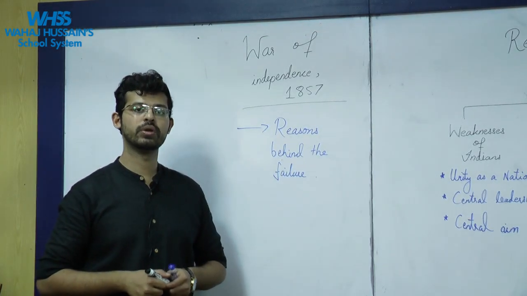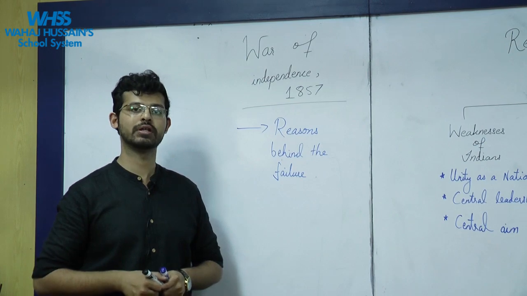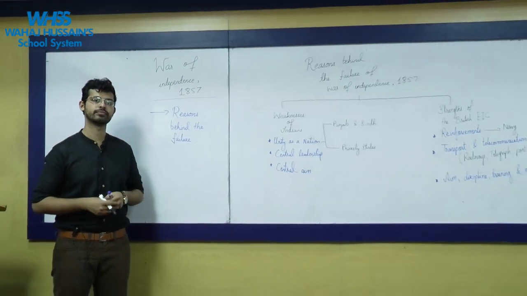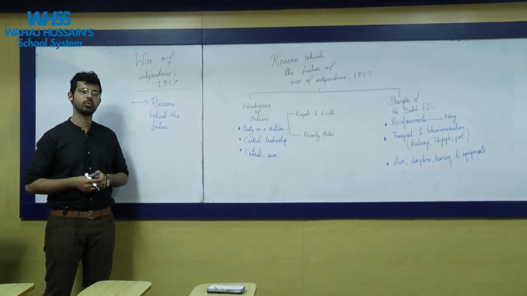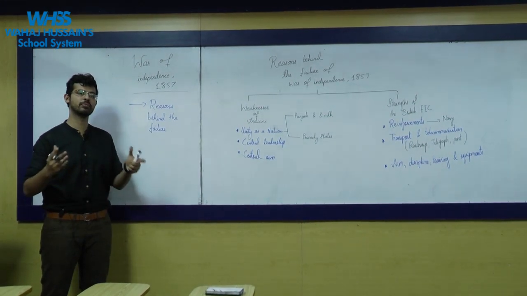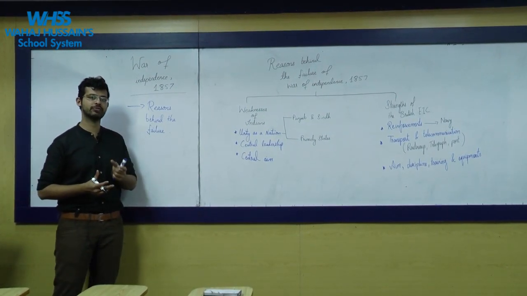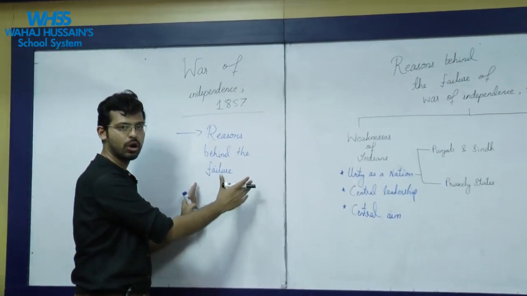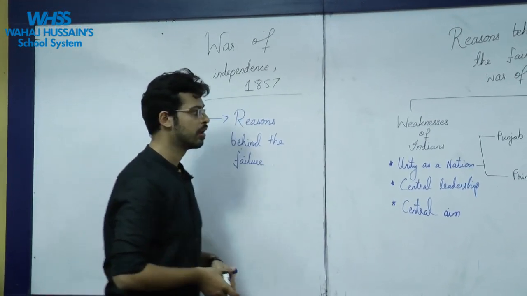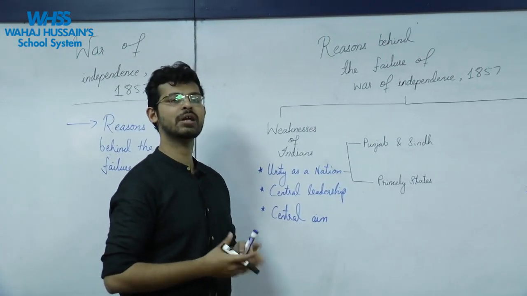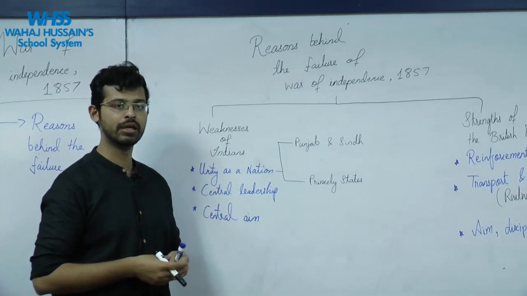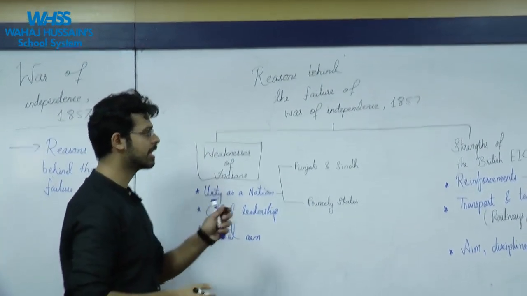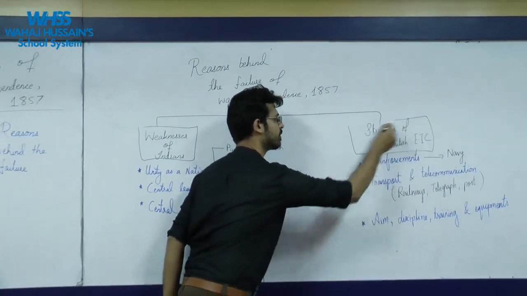So in the previous video, we saw the events of the War of Independence 1857, and we also saw how it ended in failure. But the question is, why did the Indians lose, or why did the British win? So let us analyze, from the perspective of the Indians, the reasons behind the failure of the revolt of 1857. We can divide the reasons behind failure into two, namely the weaknesses of the Indians and, secondly, the strengths of the British.